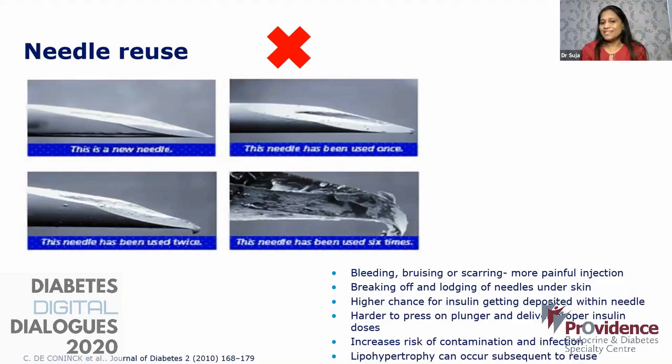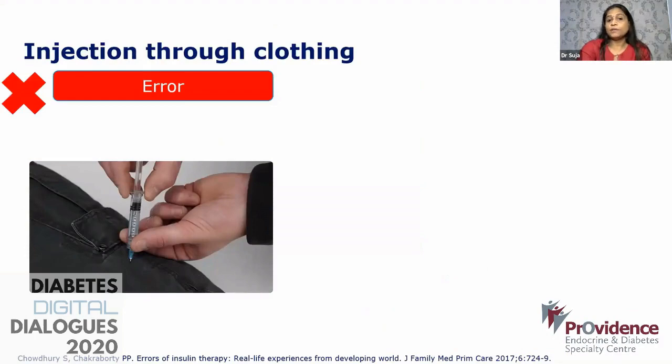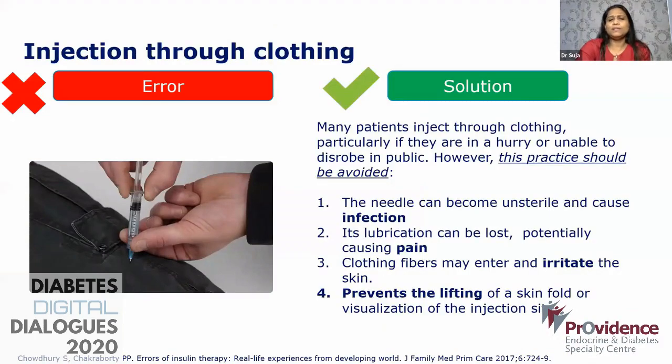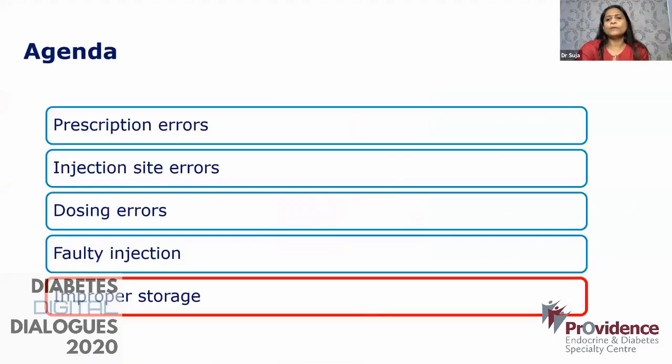So what happens is it gets bent and that lubricant coating is gone. And sometimes there are chances that it will break off and lodge the needle under the skin. Another thing is sometimes the insulin gets deposited within the needle, and the plunger is very hard to press once the needle is reused. So proper doses may not be delivered, and risk of contamination and infection is there. And many a time your patient injects through the clothing because maybe they don't want to do that in public. So the needle becomes unsterile, infection chances are there, it might be painful, with irritation, and that skin fold may not be there.